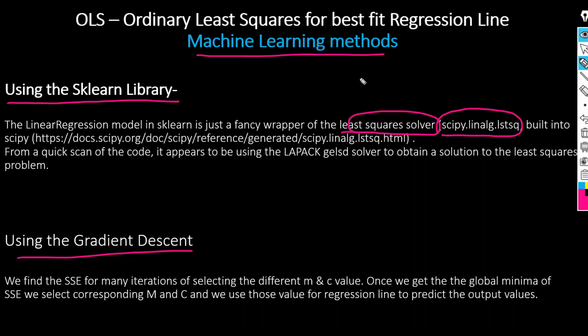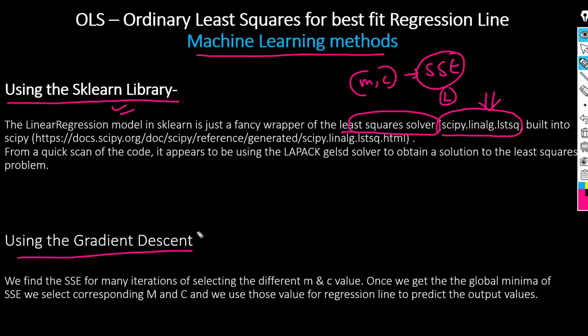The math is the same, right? We use different M and C values and calculate the SSE, and the M and C values where we get the least SSE, those M and C values we will select. The same math we use in sklearn, but here is a library that we can directly use to calculate the SSE and M and C. What if we want to iterate, like calculating the SSE by iterating over different M and C values? Then we can use gradient descent.